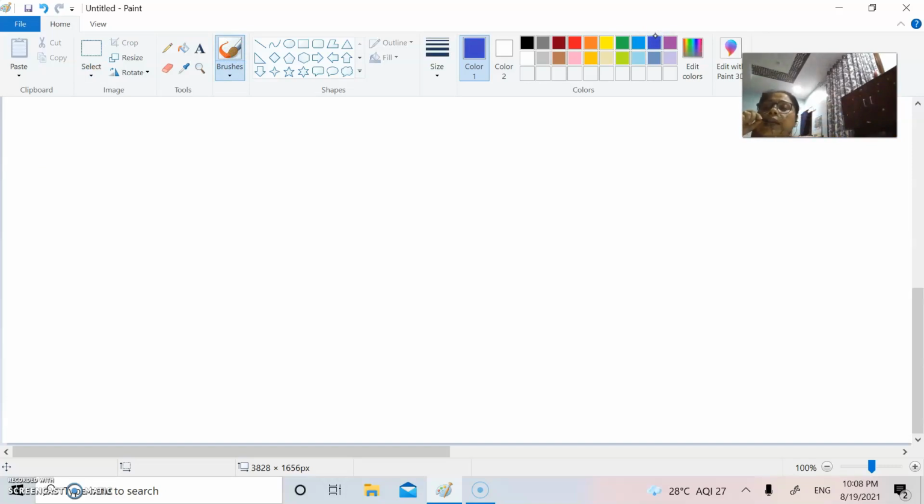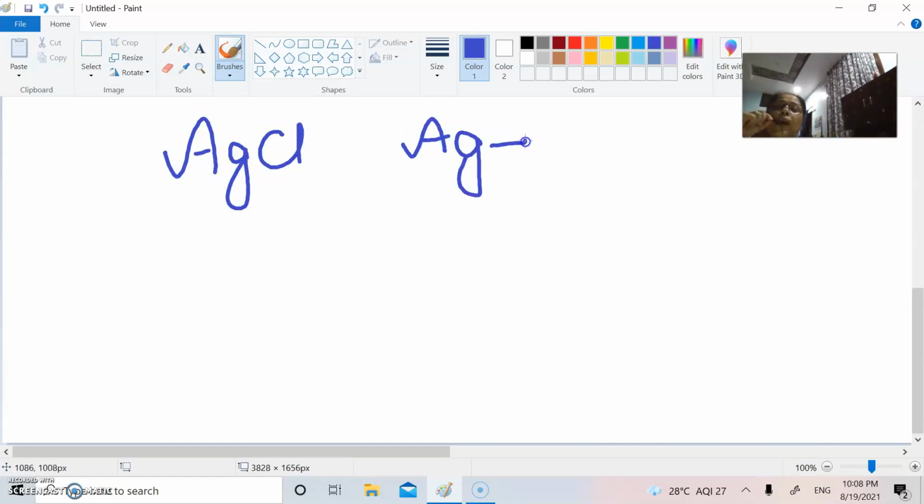Suppose we say silver chloride, this is a particular ionic compound which is formed by the release of one electron from silver, the outermost electron of silver. Silver has the electronic configuration krypton 4d10 5s1.